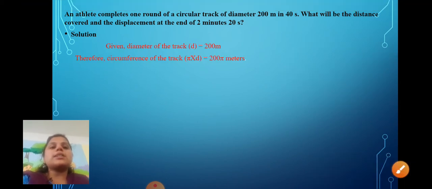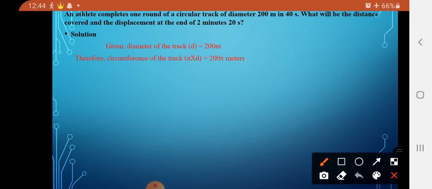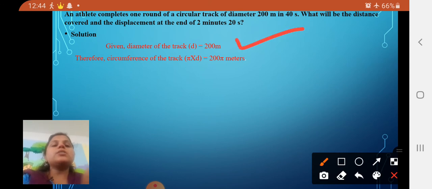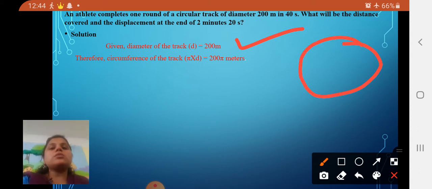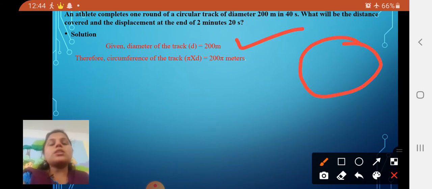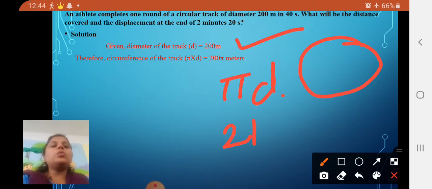So first, what we have is the diameter, that is 200 meters, and then you have to find the circumference of the track. The formula for the circumference of a circle is pi d, or 2 pi r.